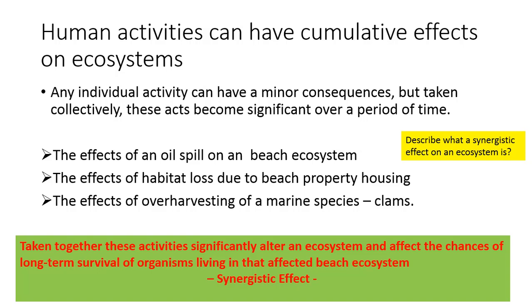That's called synergy. So that is what a synergistic effect is. And it doesn't have to be humans either, but when we have humans coming to an area and there are numerous pressures on that ecosystem, it enhances the chance that certain organisms will not survive because there's a synergistic effect on them.